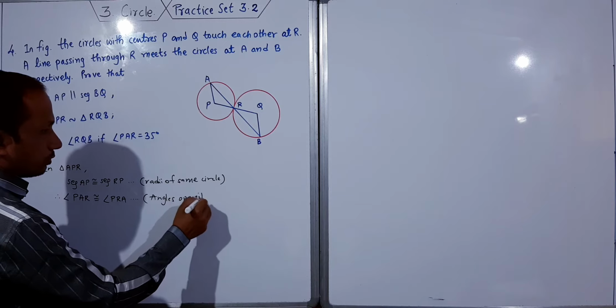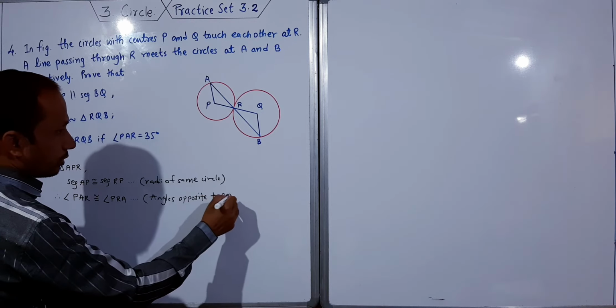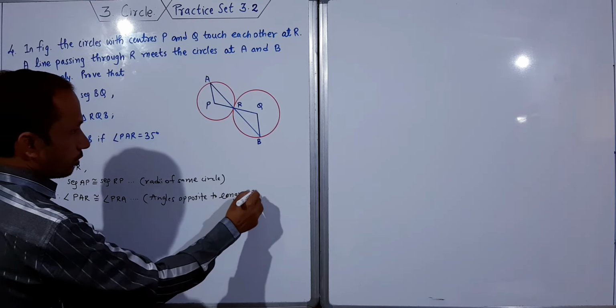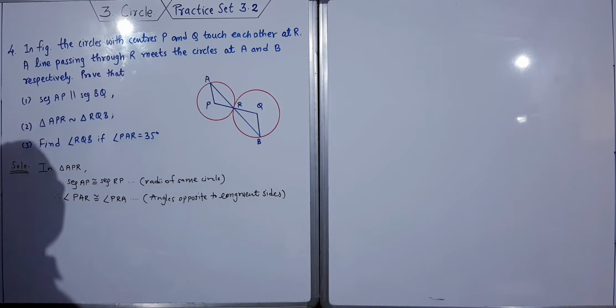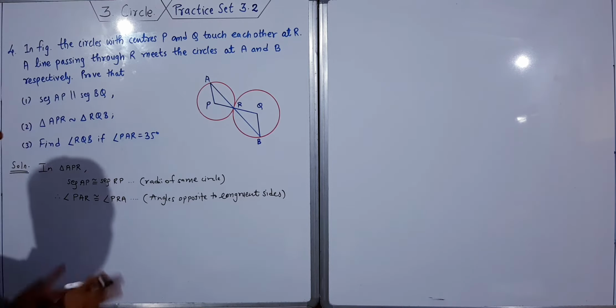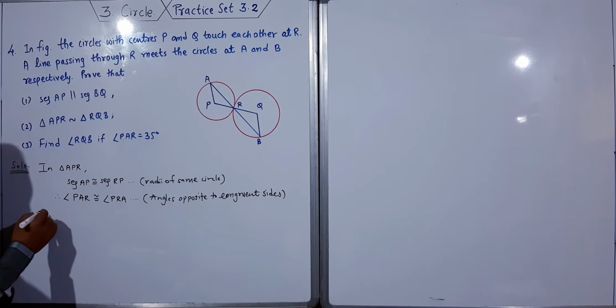The reason is angles opposite to congruent sides, or you can write isosceles triangle theorem. You can write either one.